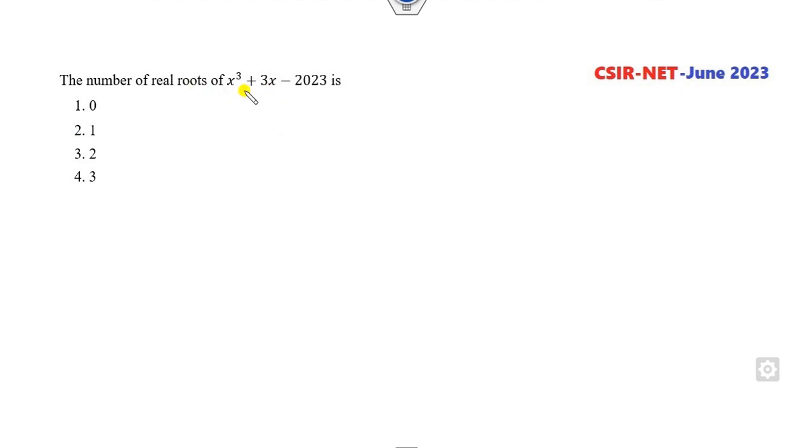Okay, find the number of real roots. Read the statement very carefully. They are not talking about at least, they are talking about all the roots. So firstly, it is an odd degree polynomial, and we all know an odd degree polynomial has at least one real root. Fine. So the first option is cancelled.